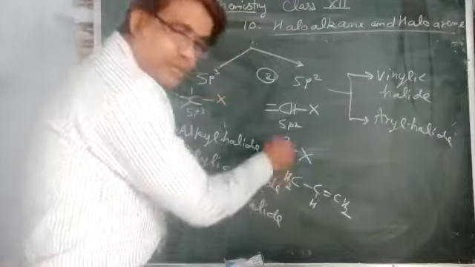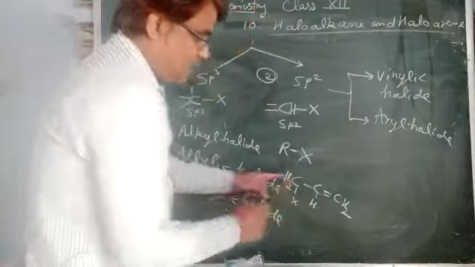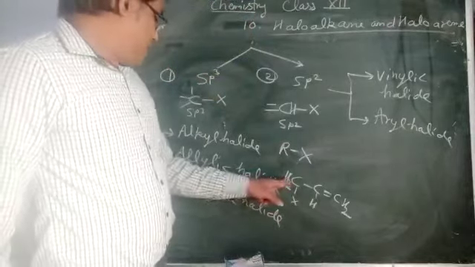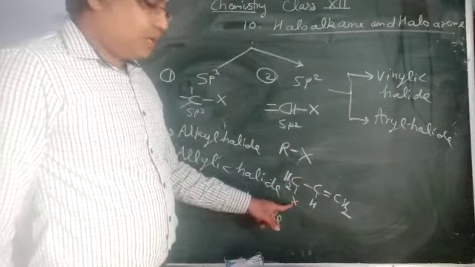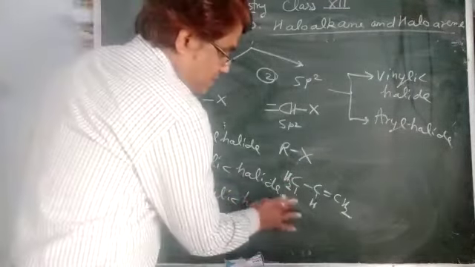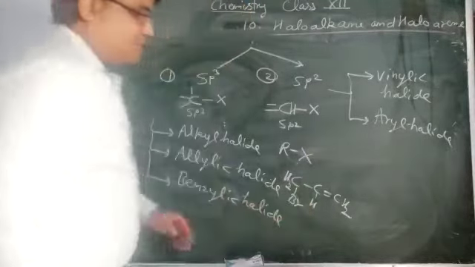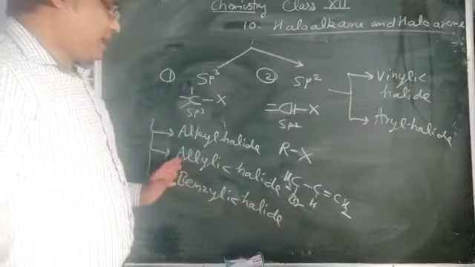If I remove the hydrogen from this CH3 and X is attached to this carbon, this carbon is the allylic carbon. So the halogen is attached to the allylic carbon. If we write Br here, that is allyl bromide, an example of an allylic halide.